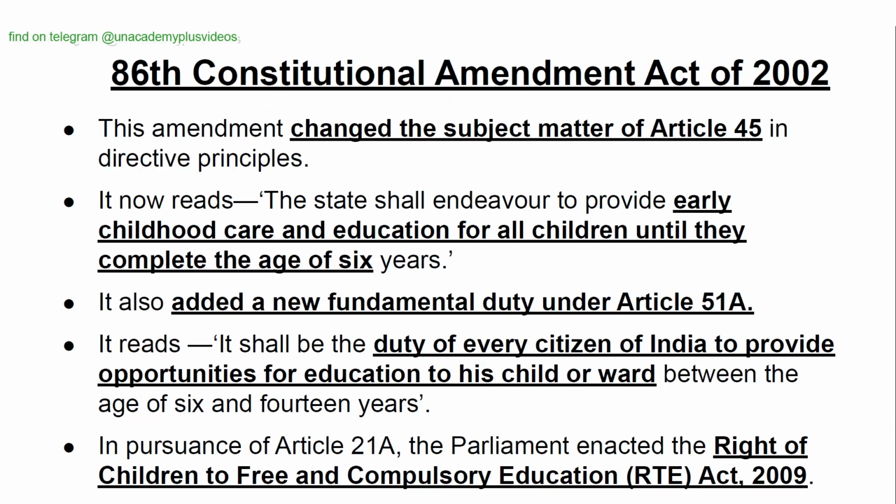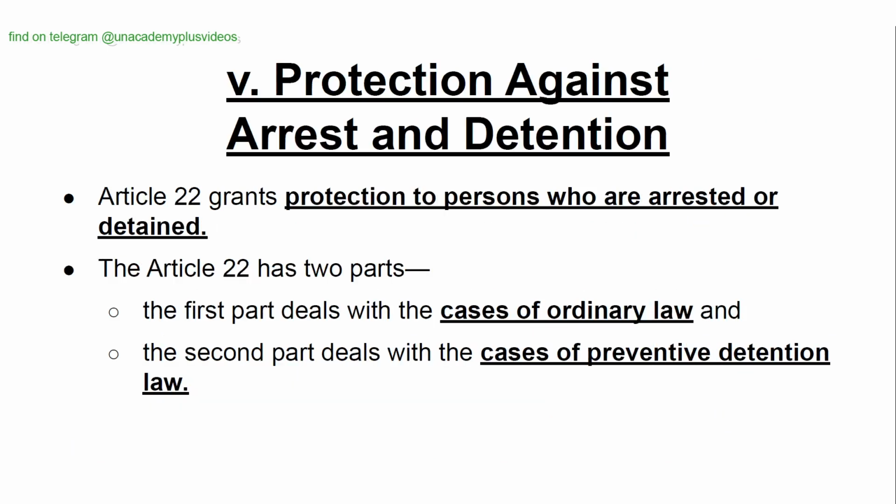86th Constitutional Amendment Act of 2002. This amendment changed the subject matter of Article 45 in Directive Principles. It now reads, the state shall endeavor to provide early childhood care and education for all children until they complete the age of 6 years. It also added a new fundamental duty under Article 51A. It reads, it shall be the duty of every citizen of India to provide opportunities for education to his child or ward between the age of 6 and 14 years. In pursuance of Article 21A, the Parliament enacted the Right of Children to Free and Compulsory Education, Right to Education Act 2009.